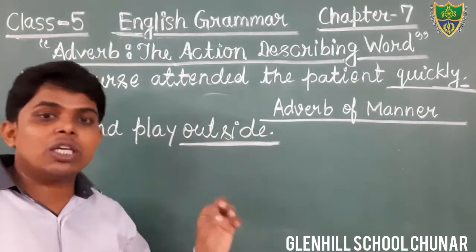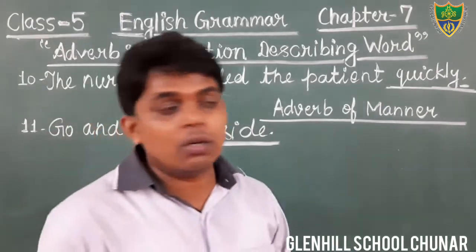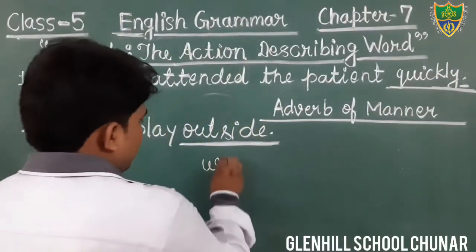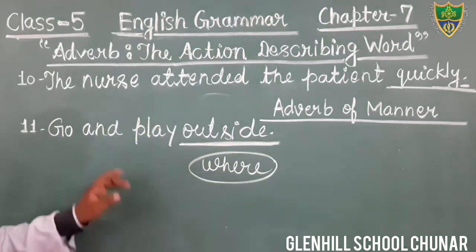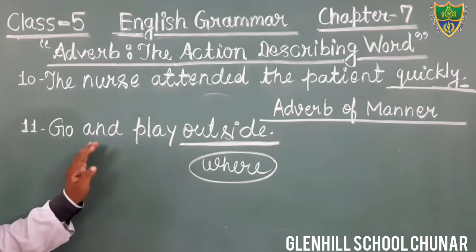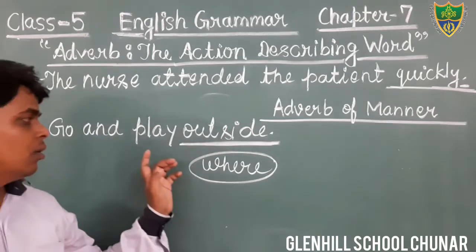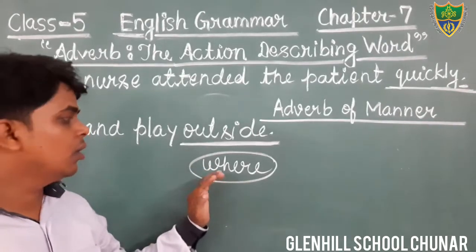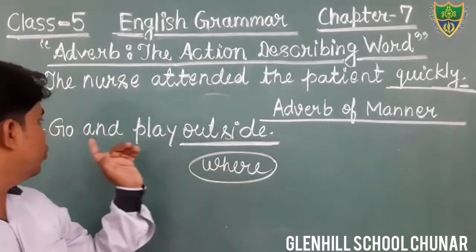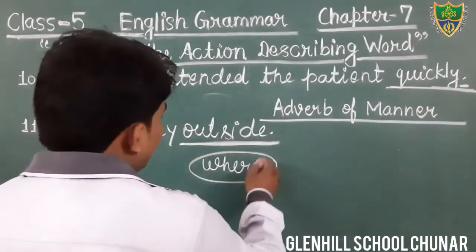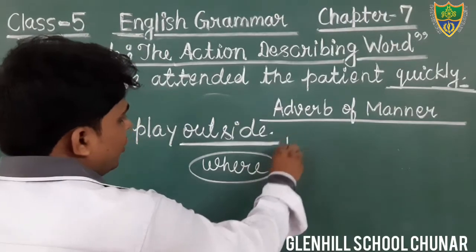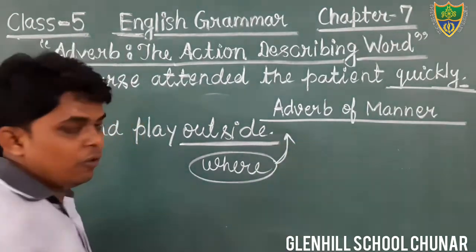And it also gives the answer of the question where. We can make the question: where do we go and play? It gives the answer outside.